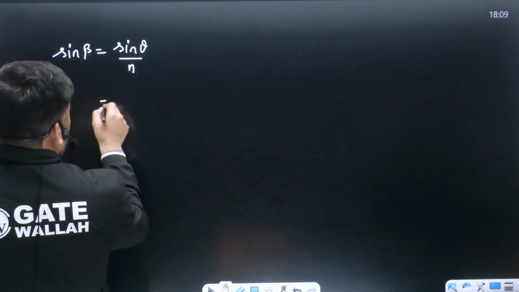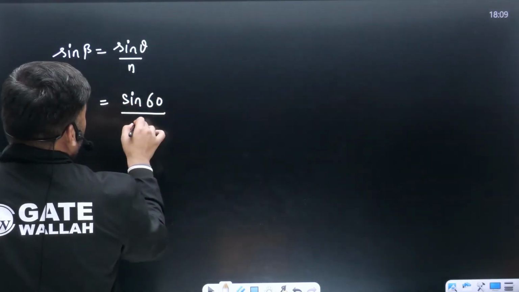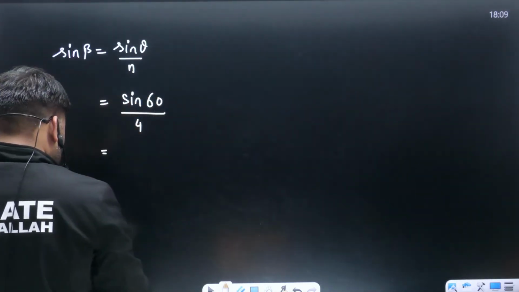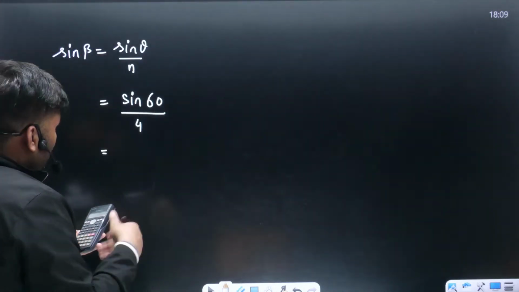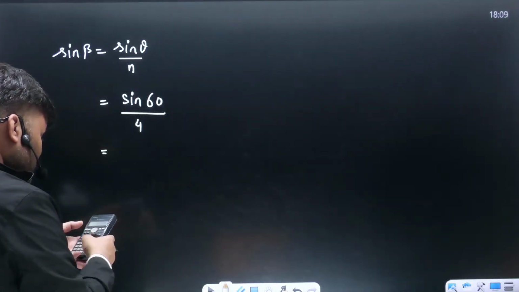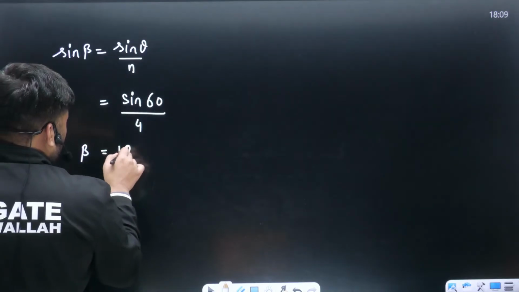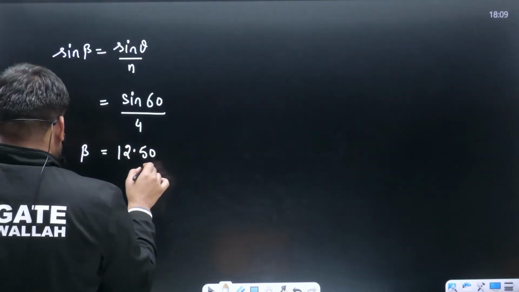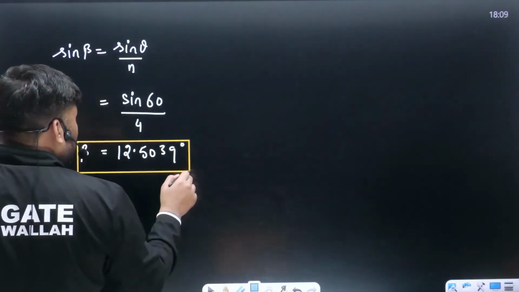How much will it be? Sin theta, 60 degree, divided by n, value 4. This is sin 60, whatever is the answer, divided by 4. Whatever is the answer, take sin inverse. Beta is coming out to be 12.39 degree. This is the answer of beta.